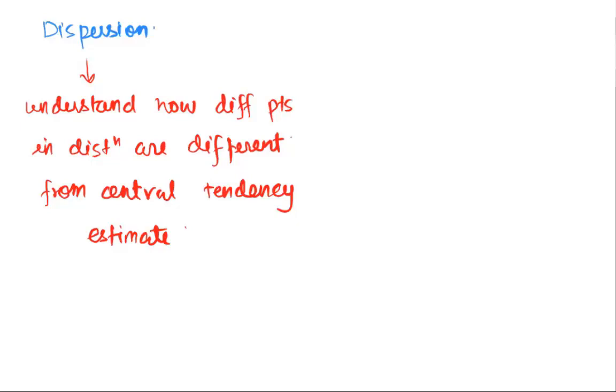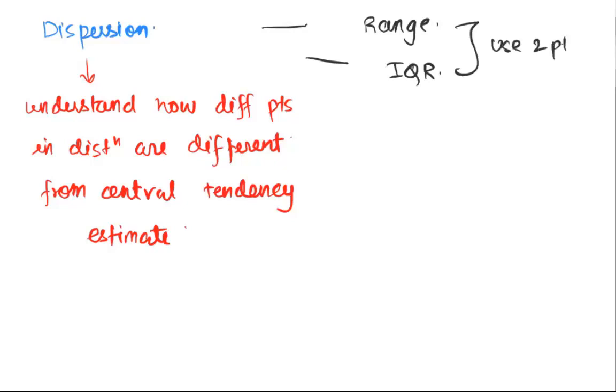We've talked about range, and then we talk about IQR. The problem with both these approaches is both of them use 2 points. Range uses min and max, IQR uses Q1 and Q3. Here you're using min and max. Here you're using Q1 and Q3. Using just 2 points, you're getting a sense of how different the distribution is from the central tendency. Good enough, fair enough. We do not have anything, so something is better than nothing. But the problem is we want to understand how different every point in the distribution is from the central tendency measure, not just 2 points.